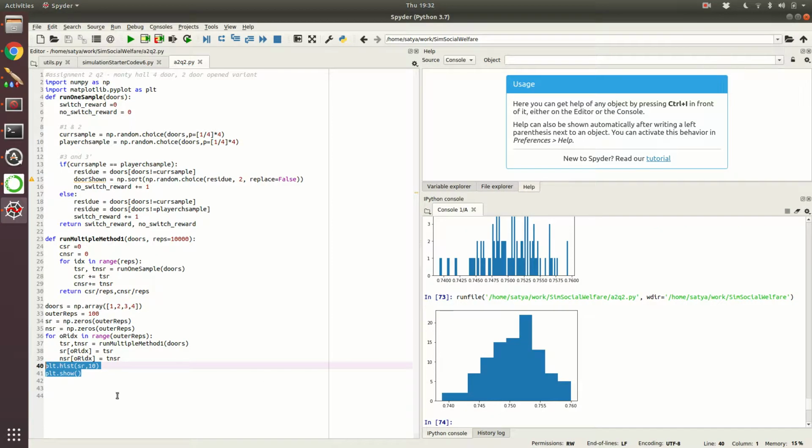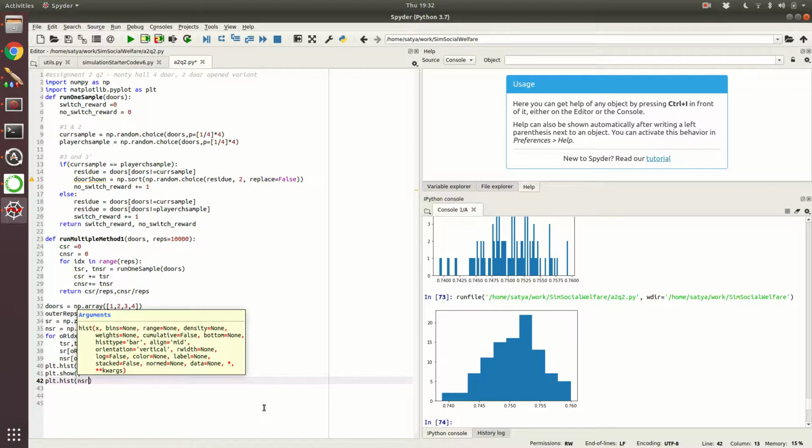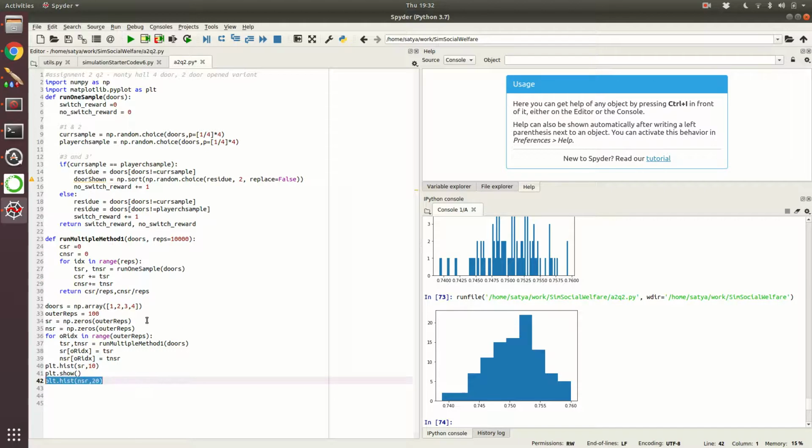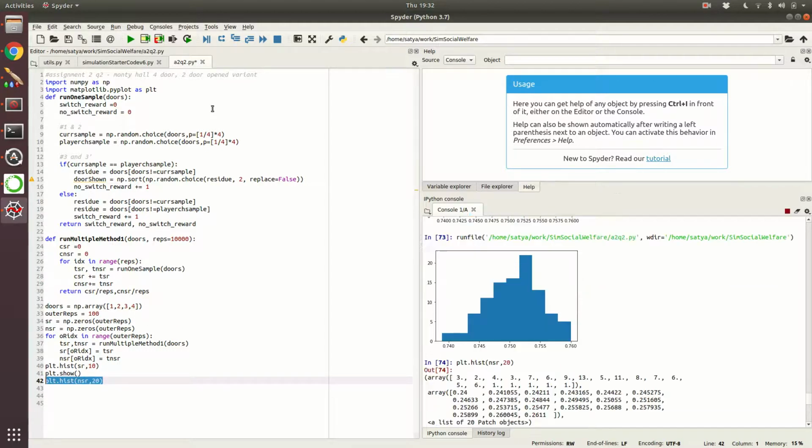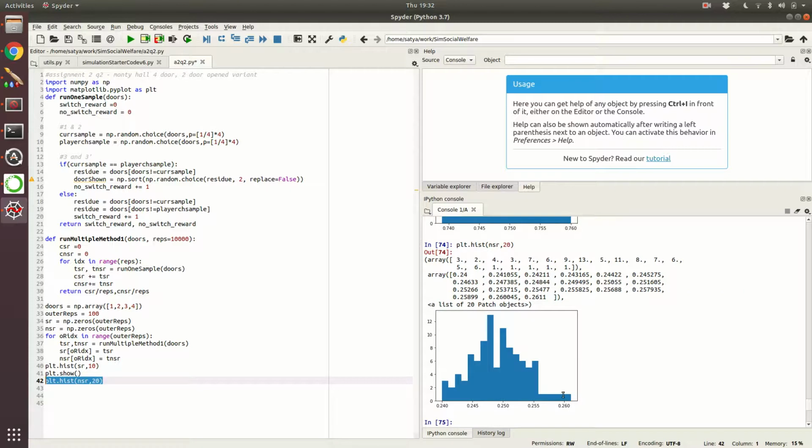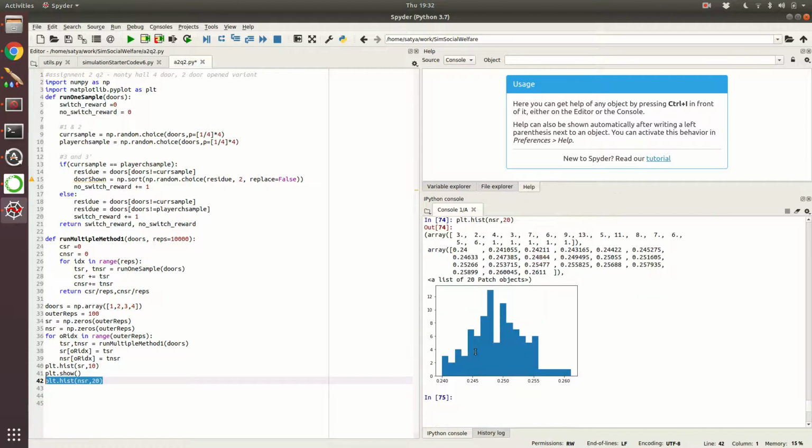Okay, so it finished running with 10 bins, and with 10 bins it looks a little better. Okay, so we can also try showing the other one, no switch reward, 10 bins, maybe 20 bins we will try, just to see how that looks. Okay, and this time only running that. So this looks even a little better than the previous one. So you just choose which one looks nicer.